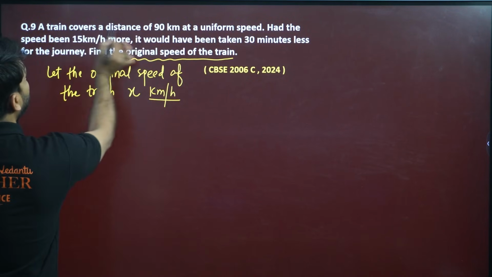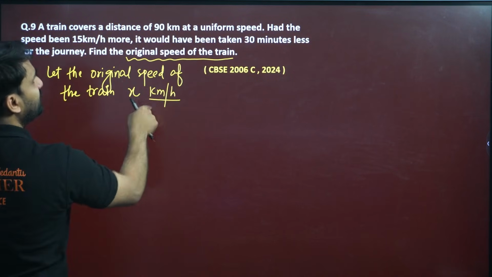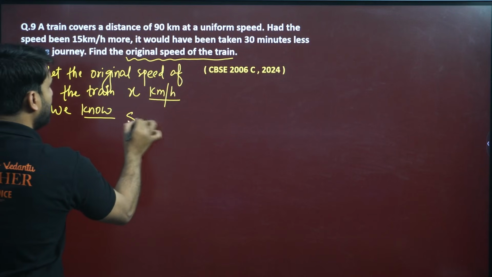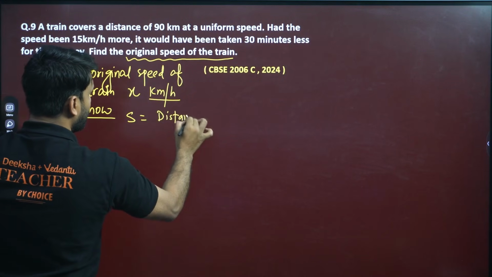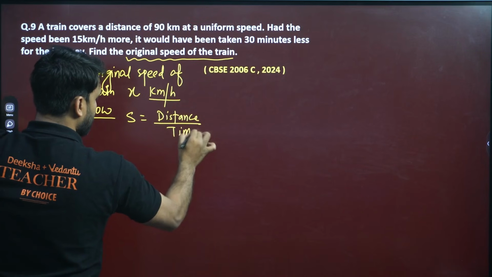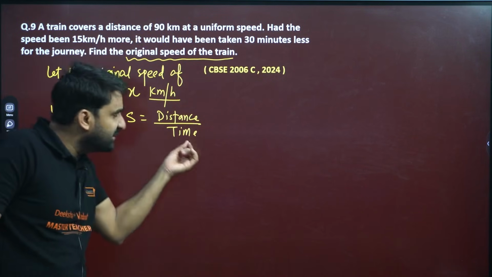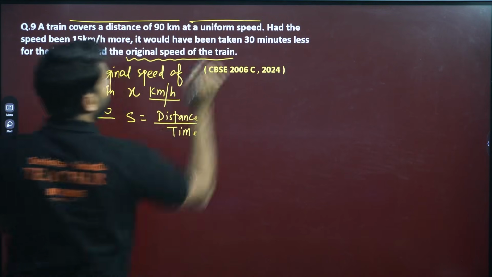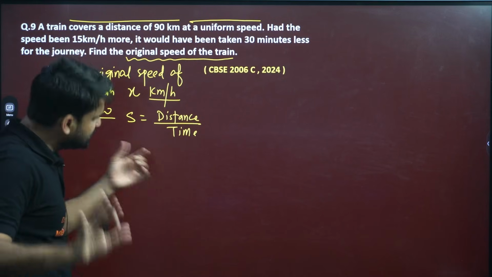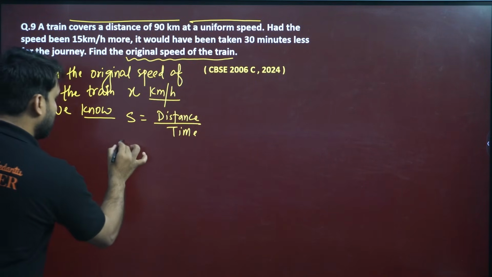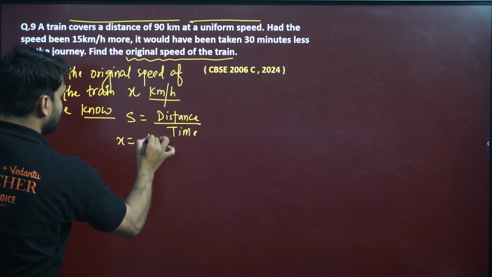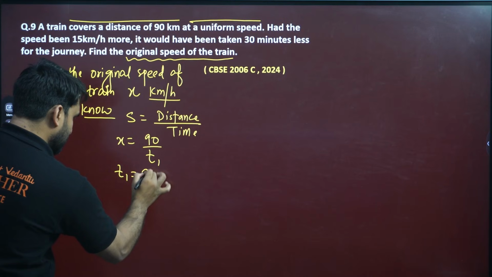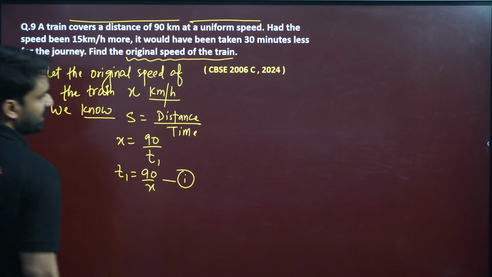So when a train is covering a distance of 90 km at this speed, we know the formula: speed equals distance by time. I hope you know this formula. Speed is equal to distance by time. If we apply this formula in the first condition, where the speed is not increased yet, the speed can be written as x, the distance is 90, and let the time be T1. So T1 can be written as 90 by x. This is the first condition.